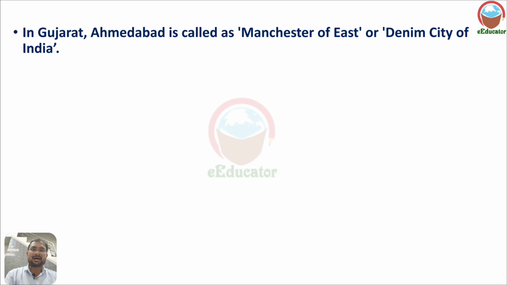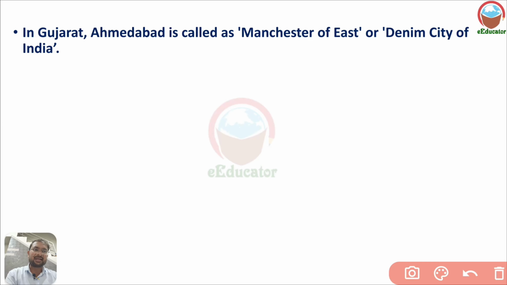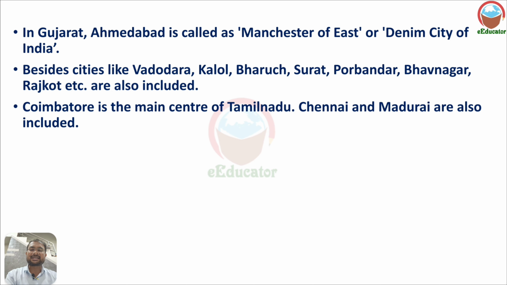In Gujarat, Ahmedabad is called the Manchester of the East. Manchester is a city in England, considered a hub of industry. Even in Ahmedabad, more textile industries were set up. It was known as the Manchester of the East and also as the denim city of India. Besides, cities like Vadodara, Kalol, Bharuch, Surat, Porbandar, Bhavnagar, Rajkot, etc. are also included in the establishment of the cotton textile industry.